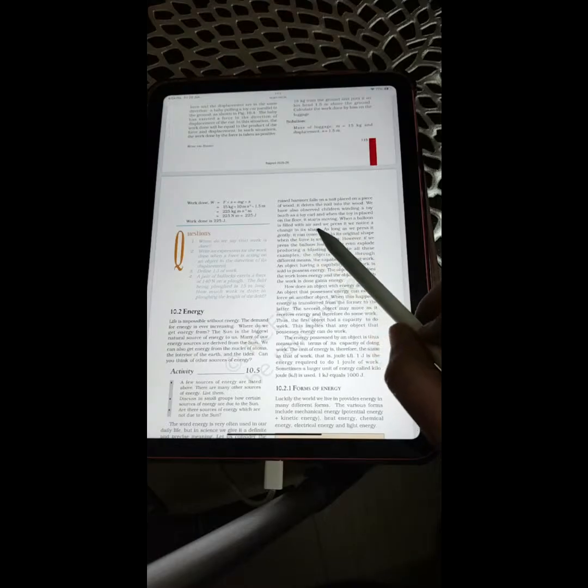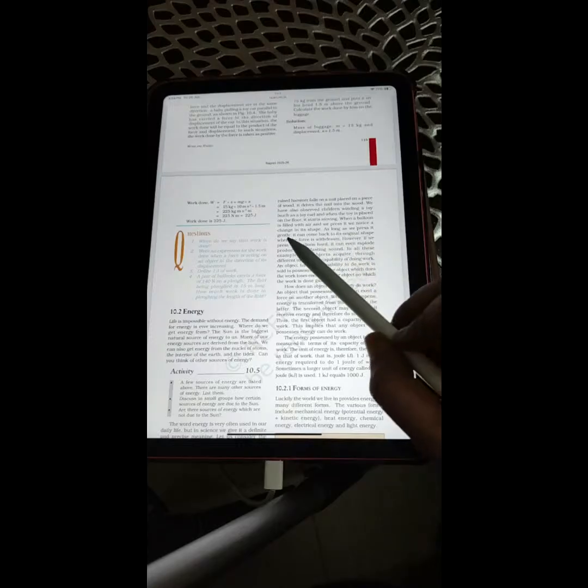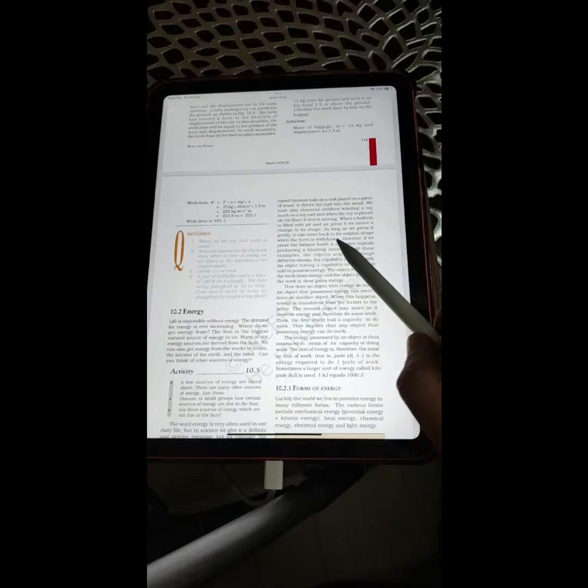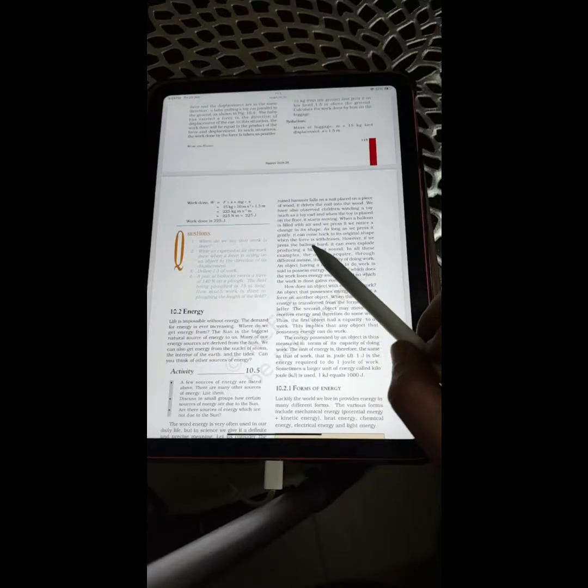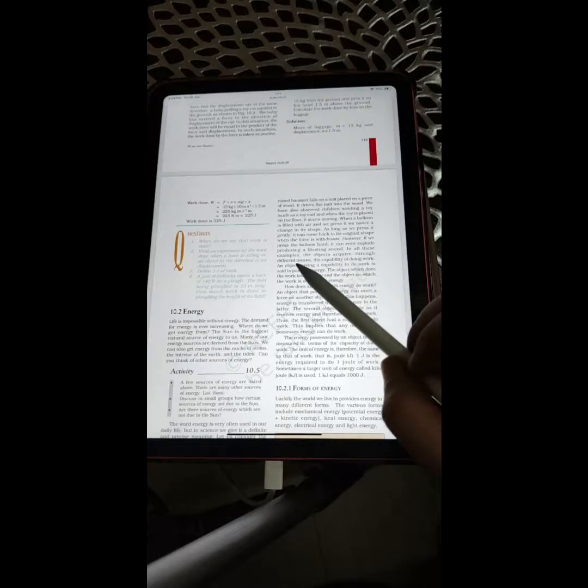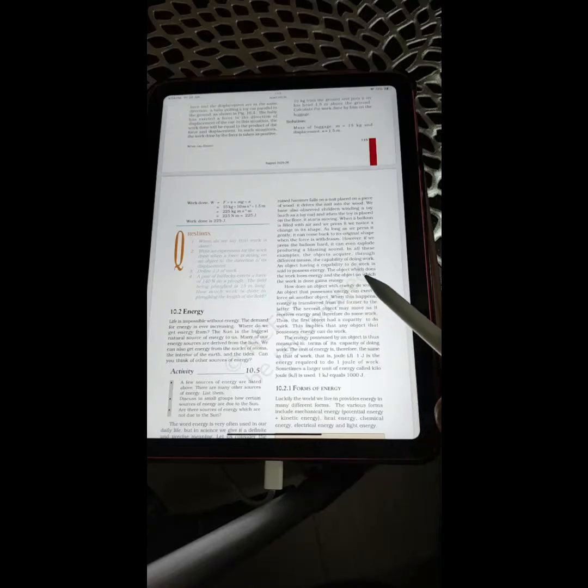When a balloon is filled with air and we press it, we notice a change in its shape. As long as we press it gently, it can come back to its original shape when the force is withdrawn. However, if we press the balloon hard, it can even explode, producing a blasting sound. In all these examples, the object acquires through different means the capacity of doing work. An object having a capacity to do work is said to possess energy. The object which does the work loses energy, and the object on which the work is done gains energy.